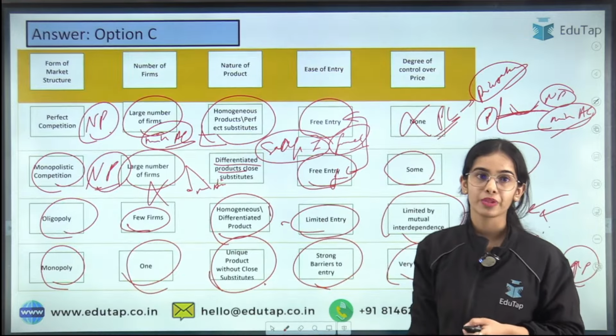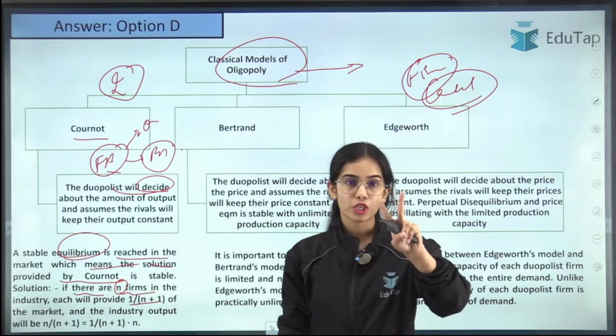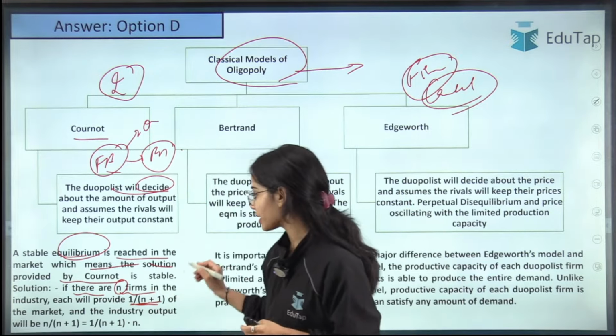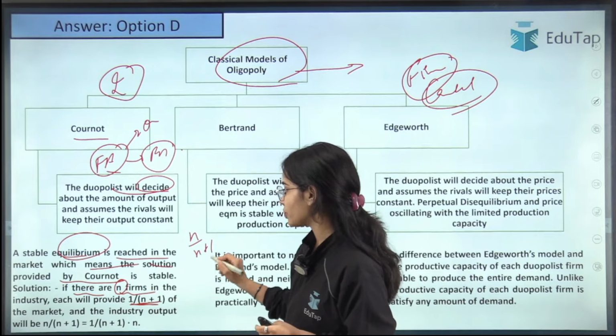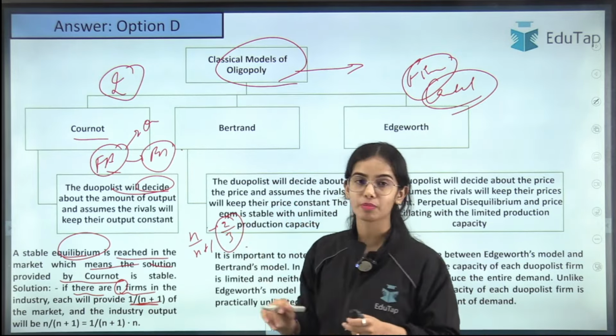This is the stable equilibrium. In total, n upon n plus 1 will be provided. So n is 2, n plus 1 is 3, and 2/3 of the market will be provided.